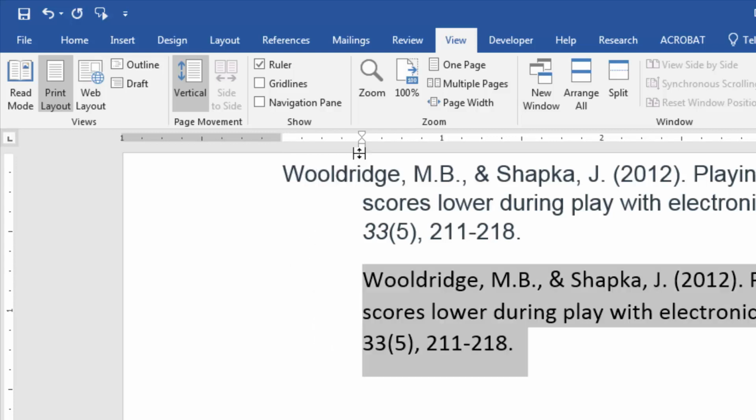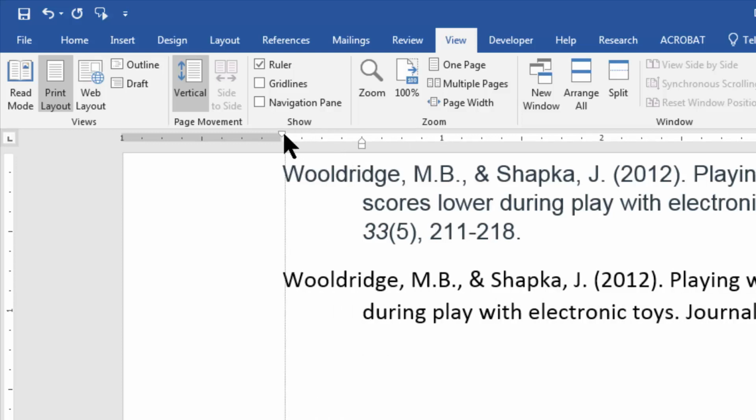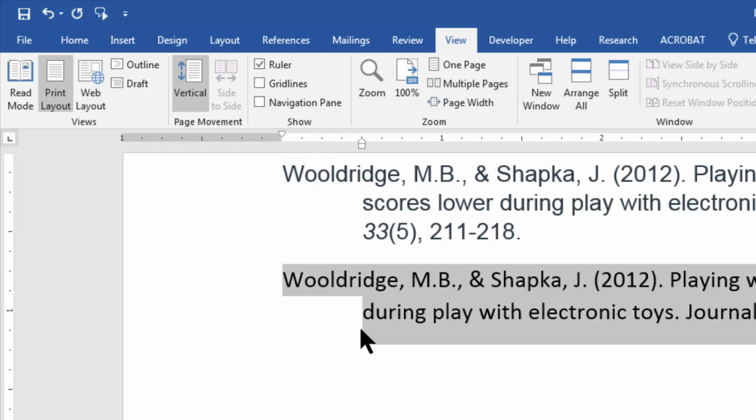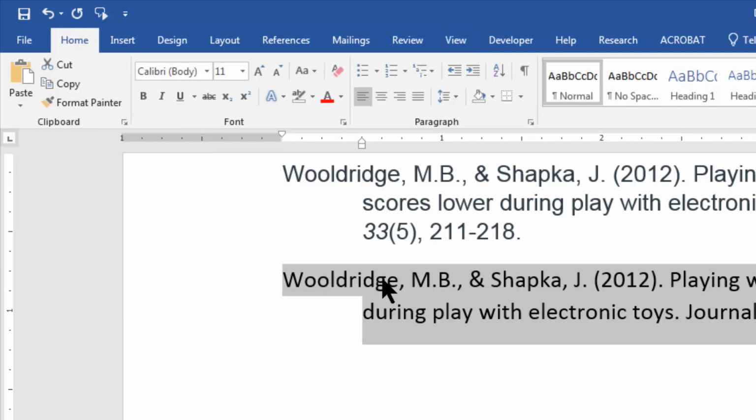I'm going to drag this over to 0.5. This is 1 inch. This is 2 inch. I'm just going to drag it over to 0.5. Then I'm going to grab the top little knuckle right there and bring it over. And so far, so good. Now we've got it properly indented.